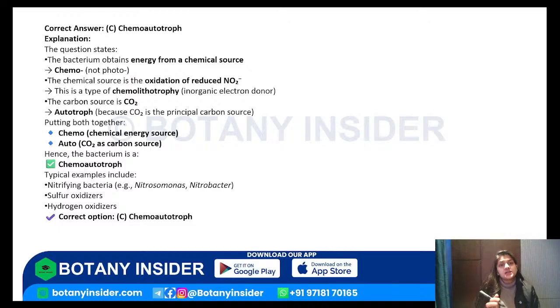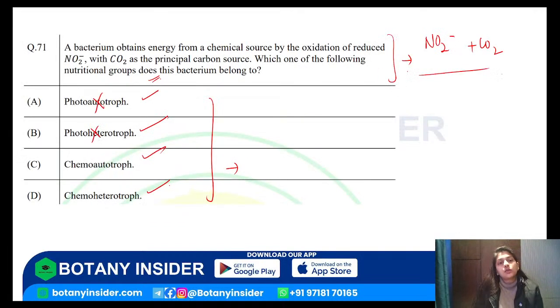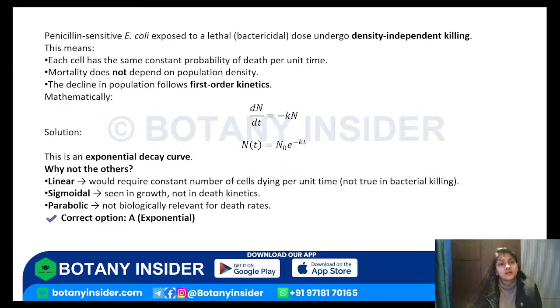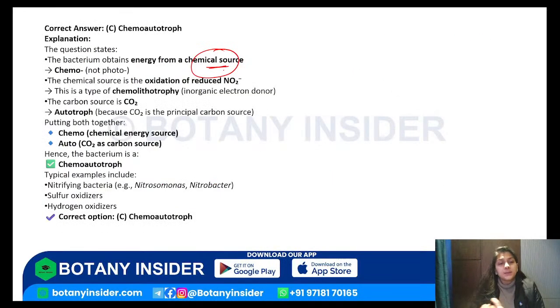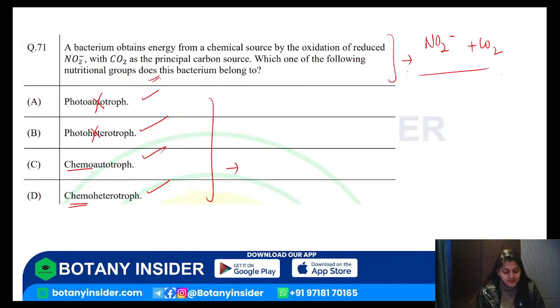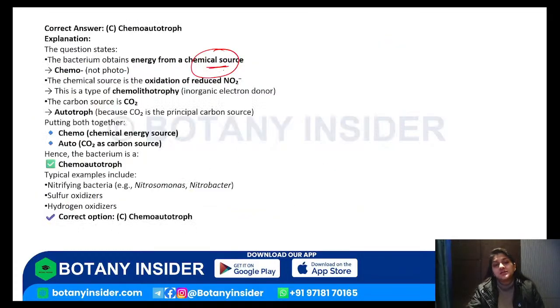The question is saying that it is getting energy from a chemical source, right? So, when a chemical source is being used, obviously it is not a photoautotroph. It is either a chemoautotroph or a chemoheterotroph. Now, is the organism using its own functionality, or is it working upon something else? It is using its own capability to get the entire work done. So, it is a chemoautotroph. It is not a chemoheterotroph.